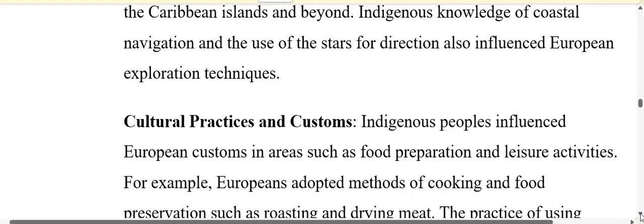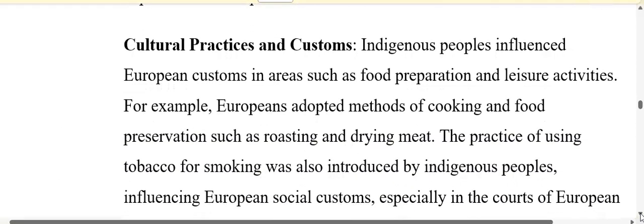Another way in which the indigenous people impacted the Europeans was in cultural practices and customs. The indigenous people influenced European customs in areas such as food preparation and leisure activities. The Europeans adopted methods of cooking and food preservation, such as roasting and drying meat.